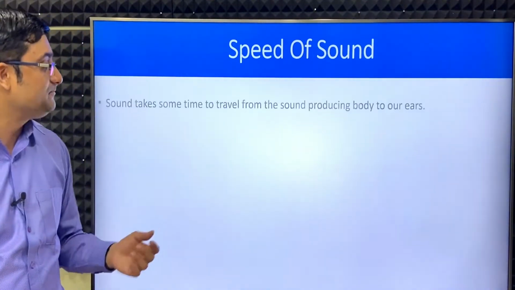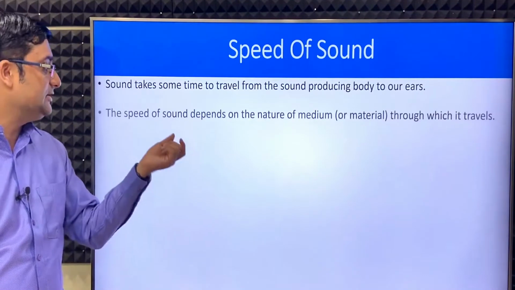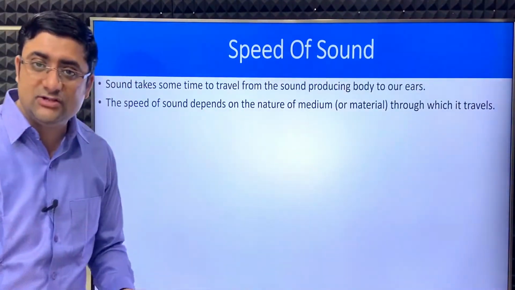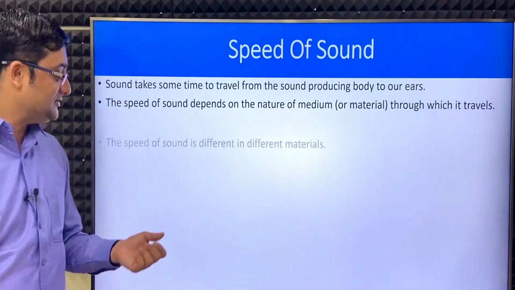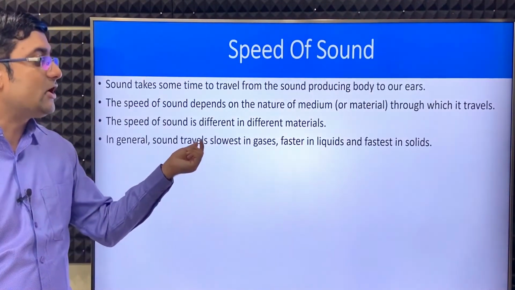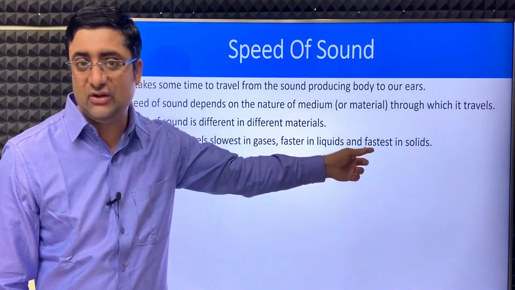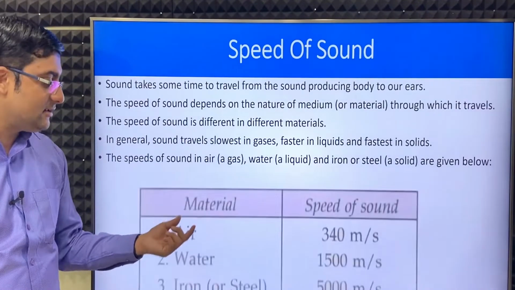Let's read about it. Sound takes some time to travel from the sound producing body to our ears. The speed of sound depends upon the nature of medium in which it travels. Nature of medium means whether it is a solid, liquid or gas. The speed of sound is different in different materials. In general, sound travels slowest in gases, faster in liquids and fastest in solids. Is it clear? The speeds of sound in air, water and iron are given below.